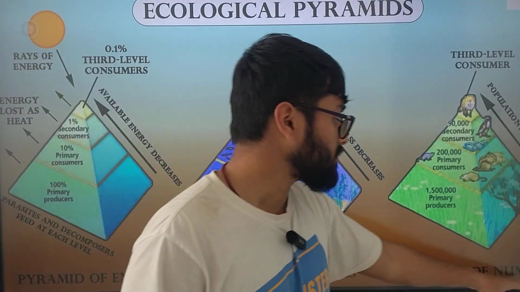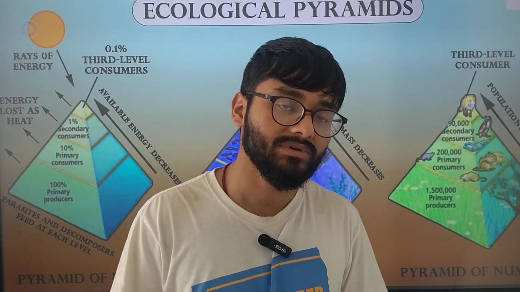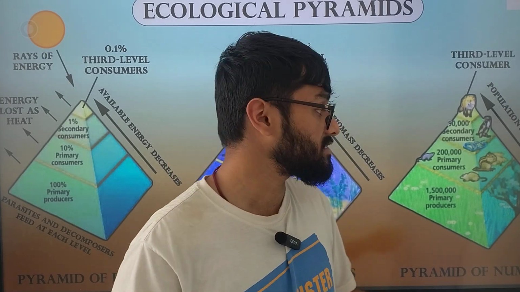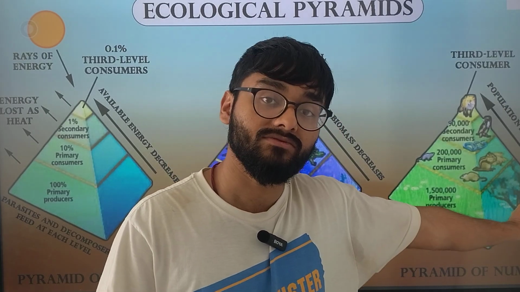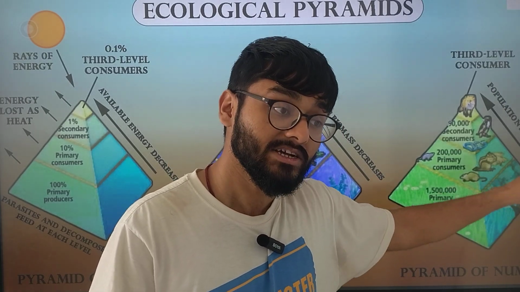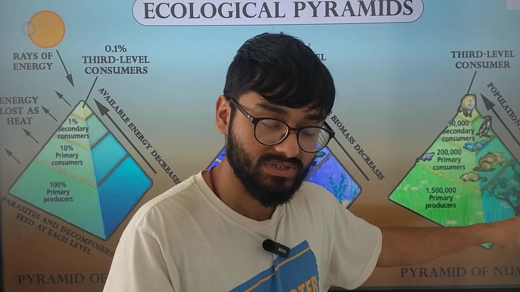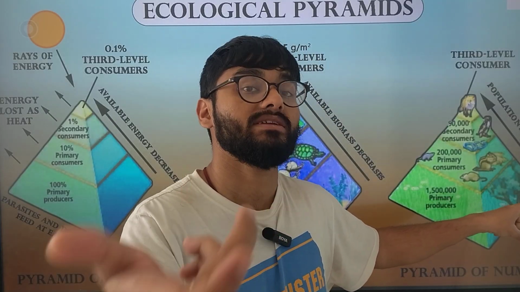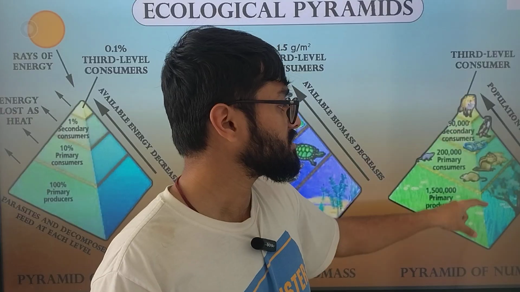Then we move on to the pyramid of number. What is this pyramid of number? From the name itself, it simply means the number of individuals of that particular trophic level and of that species contributing to that ecosystem.